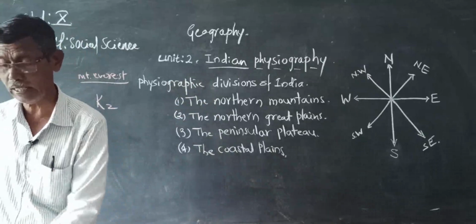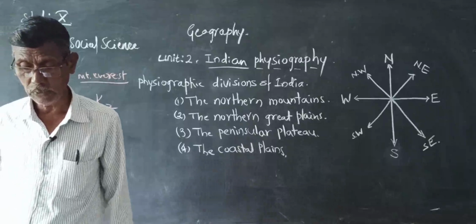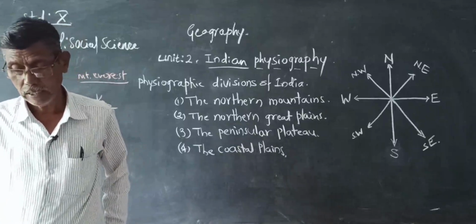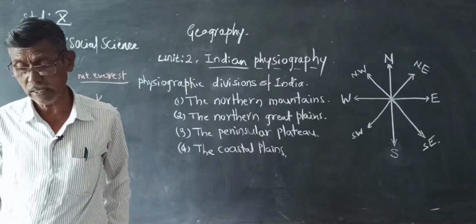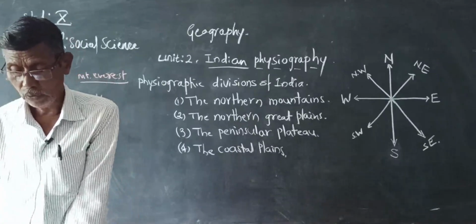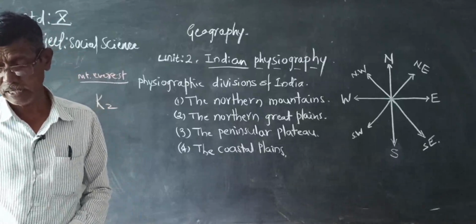These Himalayas are extended 80 kilometers wide and 1,500 to 4,500 meters in height.